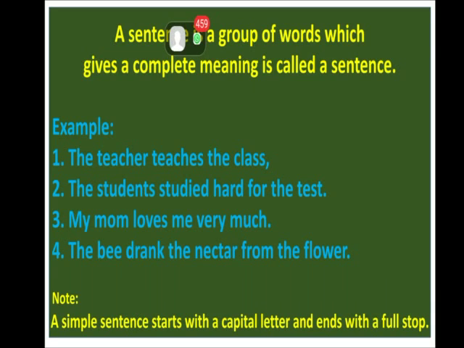You all know to do this. Are you all following this while writing in your notebooks? Yes, very good. Okay. So now let's see some examples for a simple sentence.